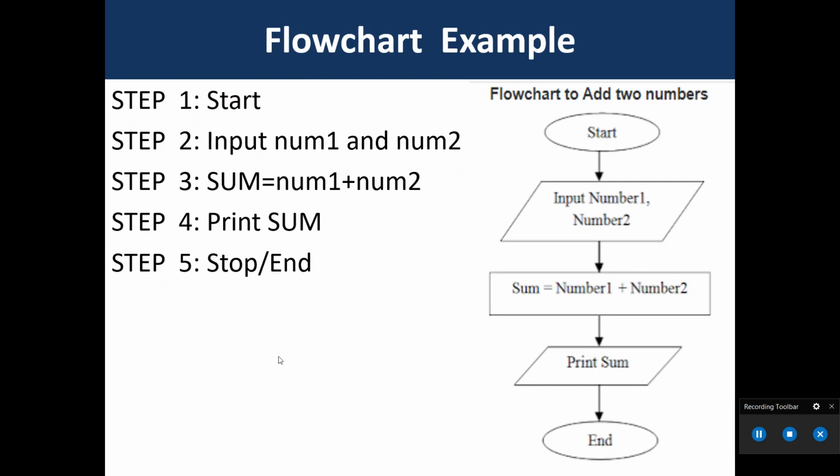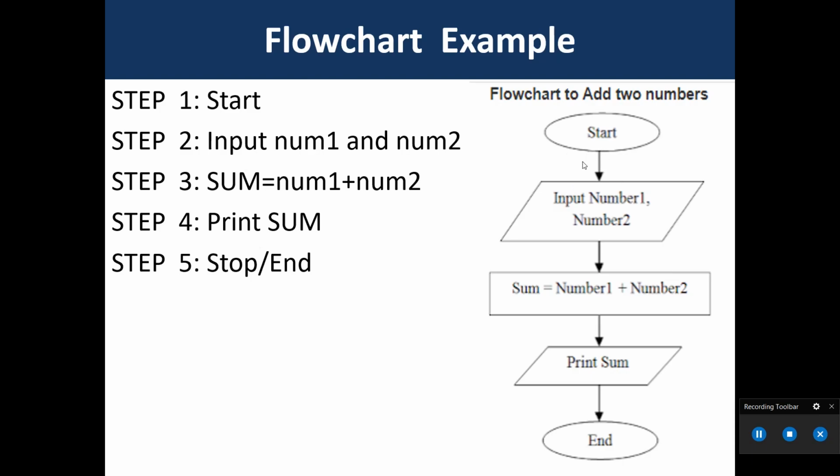Let me explain one example of a flowchart and algorithm. Let me explain the flowchart to add 2 numbers. Step number 1, start. Then next, input number 1 and number 2. These are the input variables, number 1 and number 2. Then the process: sum is equal to number 1 plus number 2. Then print sum, then stop.